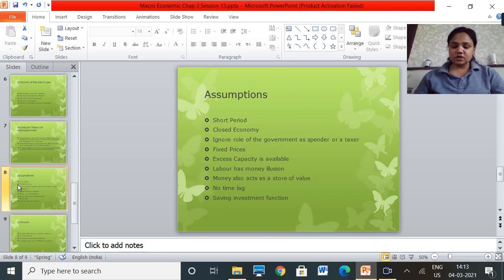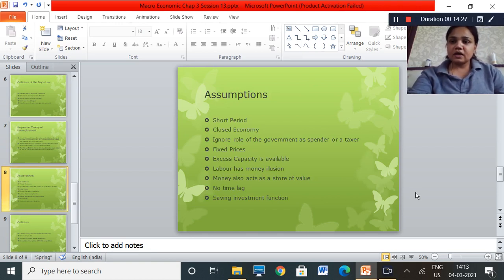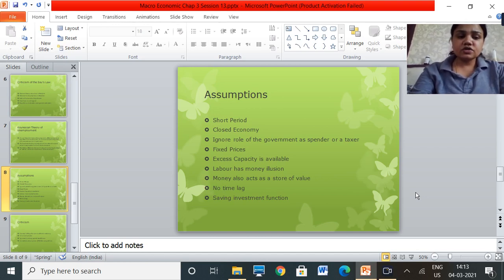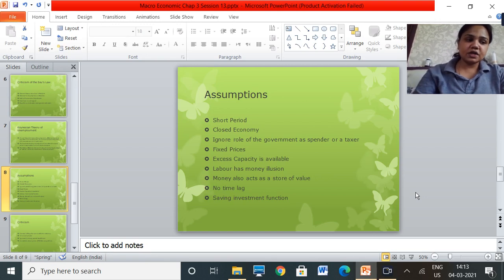Keynes gives a lot of assumptions. The very first assumption that he gives is short period, like we saw in the case of JB Say. So similar to one of the assumptions, short period. Whatever we are studying is for a short period of time, where there is one fixed factor and other factors are variable. Okay, then he also says that let there be a closed economy.